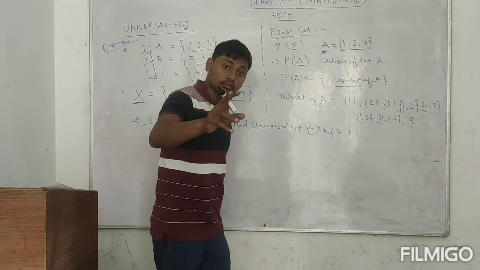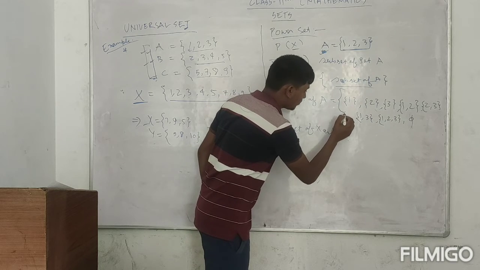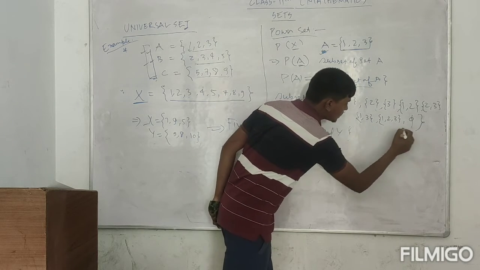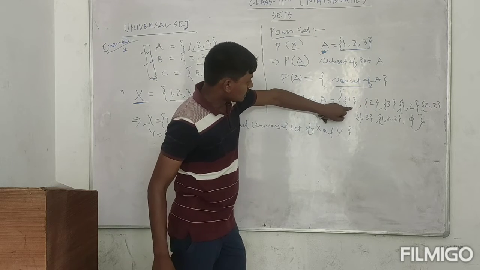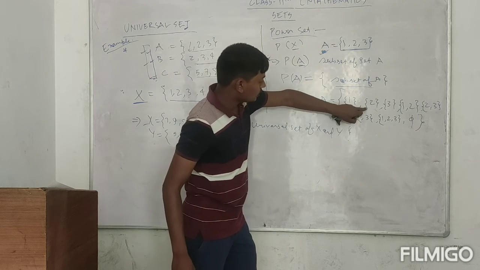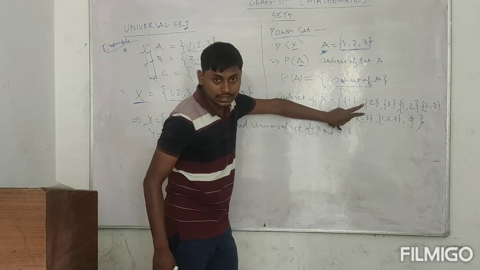So the power set is the set of all these subsets. Here you can see the subsets of set A were 1, 2, 3, 4, 5, 6, 7, 8. Total, there were 8 subsets.